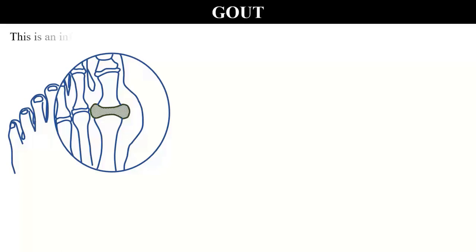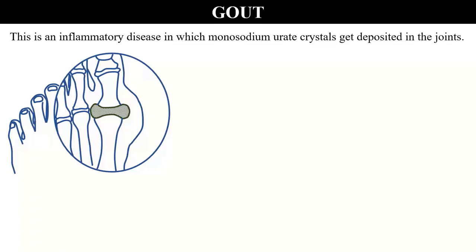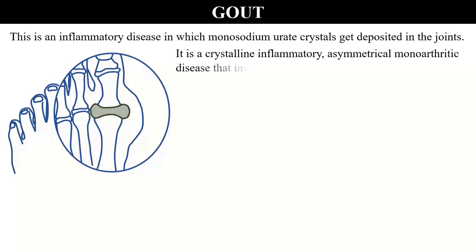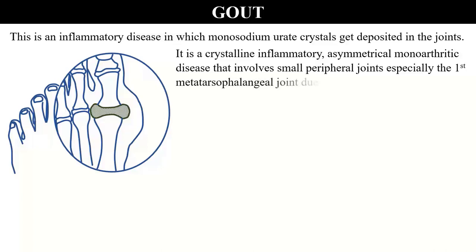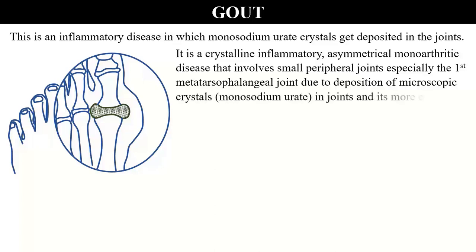GOUT. This is an inflammatory disease in which monosodium urate crystals get deposited in the joints. It is a crystalline inflammatory, asymmetrical monoarthritic disease that involves more peripheral joints, especially the first metatarsophalangeal joint, due to the deposition of microscopic crystals, that is monosodium urate, in joints, and is more common in males than females in the ratio of 4:1.